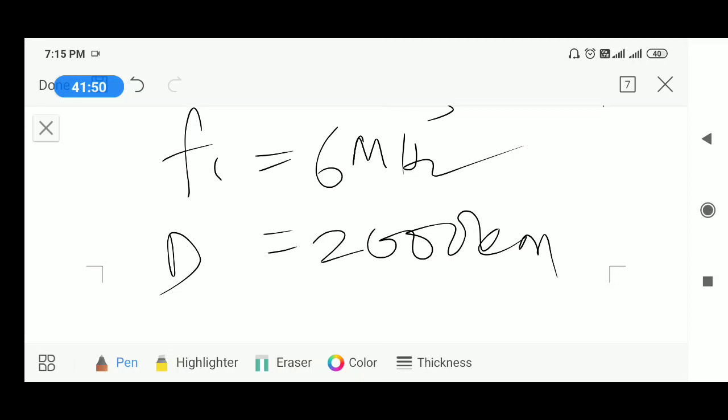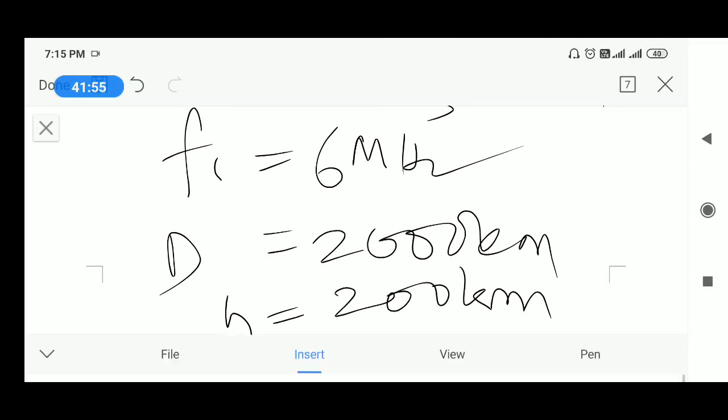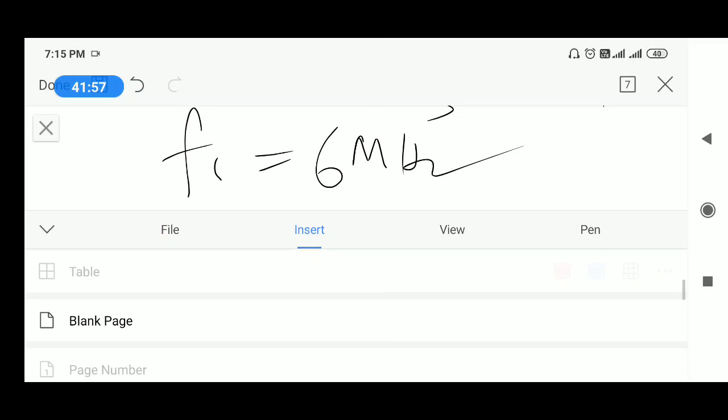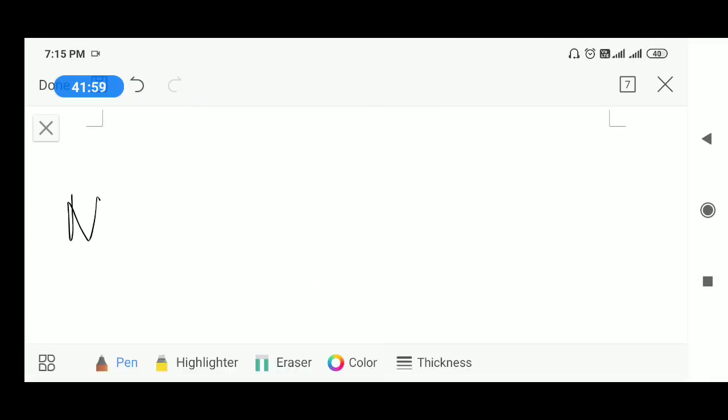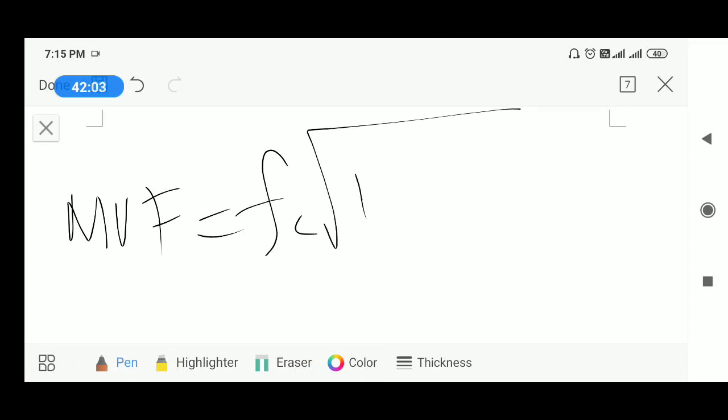Height of the ionosphere, they provided 200 kilometers. Then what is the maximum usable frequency formula? It is given by MUF is equal to Fc into under root 1 plus d by 2h whole square.